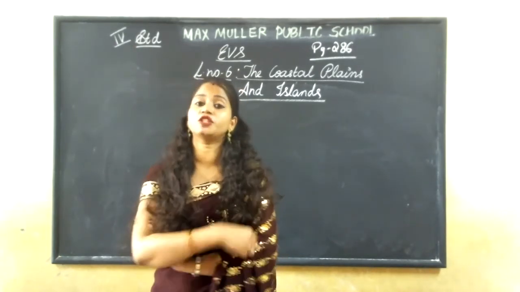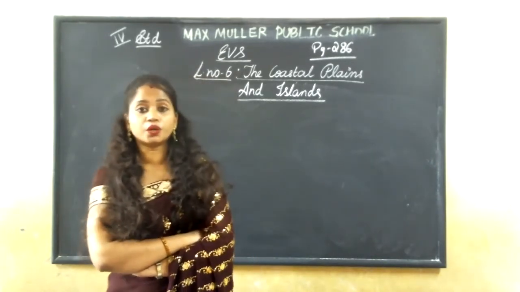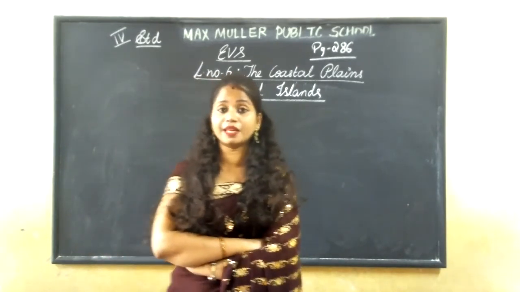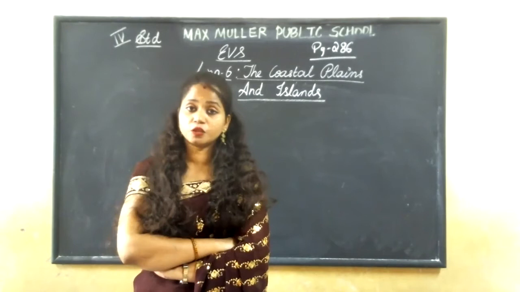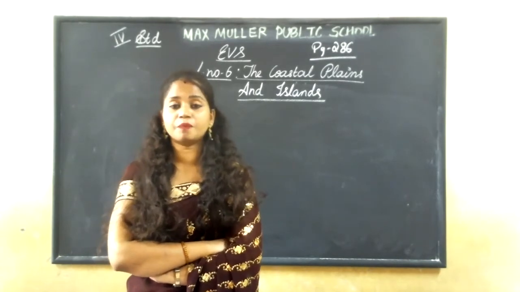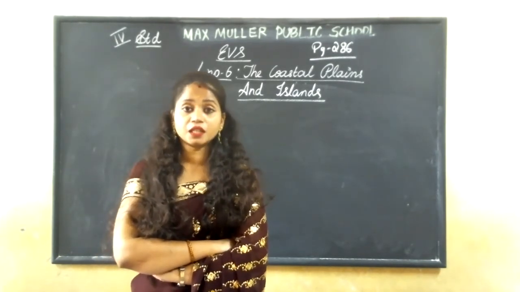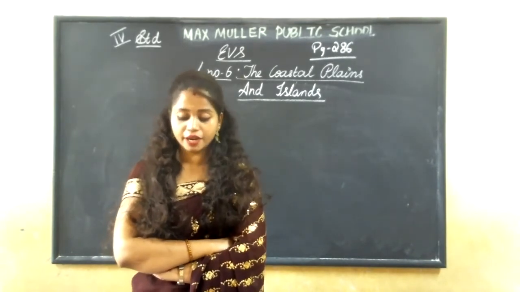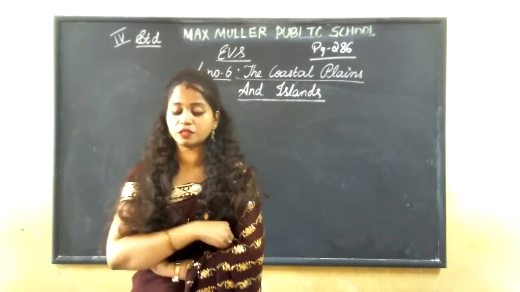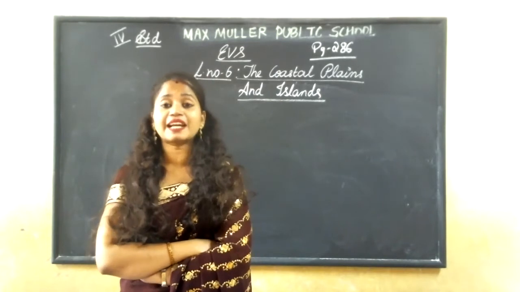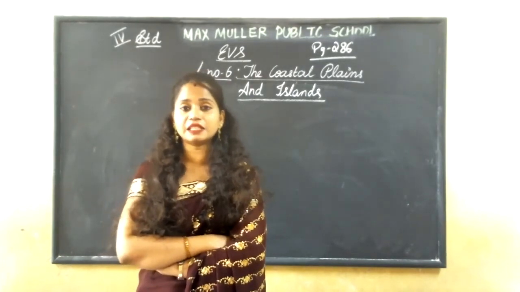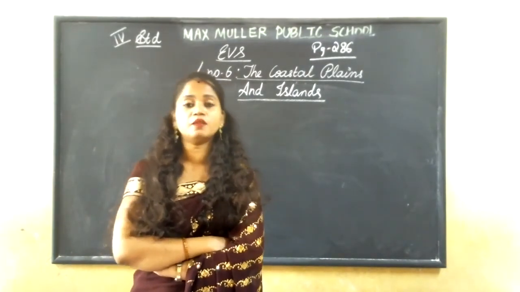This place is very suitable for harbors and ports. And here they get very heavy rainfall in the western coastal plains. It is very hot as well as humid, and this place gets heavy rainfall, so it is very moist. As it is moist, the crops grown there are rice, coconut, cashew nut, and groundnut. And there are some lagoons or backwaters. They are called kayals in the local language. It is one of the features of that coastal plain. Till here we have learned.